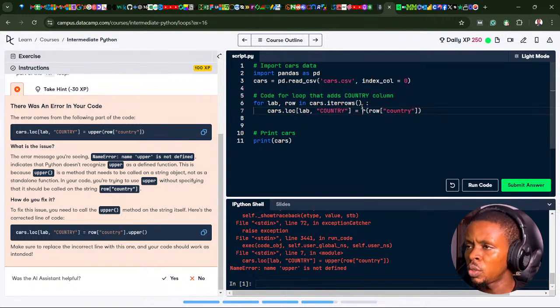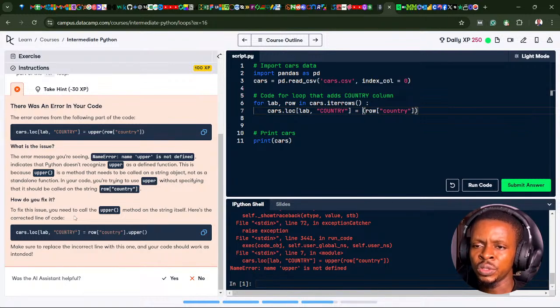If I understand this well, the error message you are seeing, name upper is not defined, indicates that Python does not recognize upper as a defined function. This is because upper is a method that needs to be called on a string object, not as a standard function. In your code, you are trying to use upper without specifying that it should be called on the string row country.